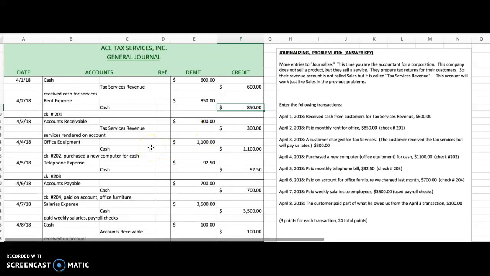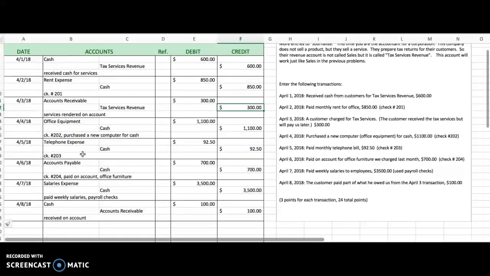The next one, again, a revenue transaction. This time on April 3rd, a customer charged for tax services. So accounts receivable is debited. We did not get cash this time. Accounts receivable is debited because somebody owes us money. That's an asset. So if an asset goes up, it is debited. So accounts receivable means somebody owes us more money. So it goes up, it's debited, and we put 300 in the debit column. Again, it's a revenue account, and revenue goes up, we got more revenue, and it's credited by 300.